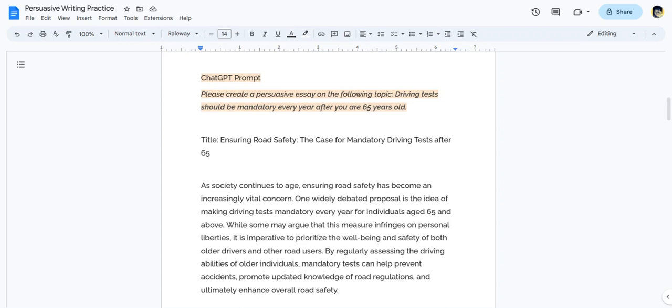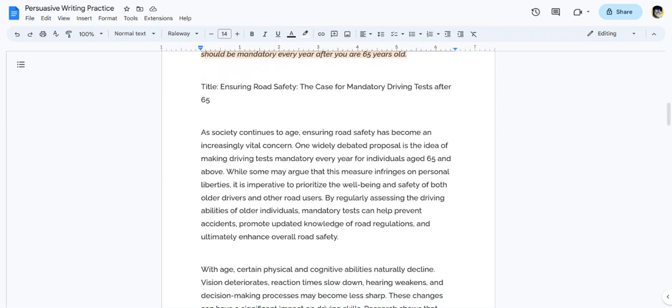So here is what I typed in the ChatGPT prompt, so that you can again see what I typed to prompt ChatGPT and what ChatGPT created for me. I asked it the following. Please create a persuasive essay on the following topic. Driving tests should be mandatory every year after you are 65 years old. And here is what ChatGPT created.